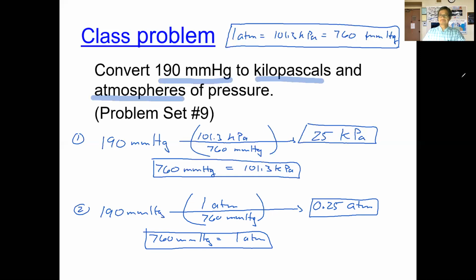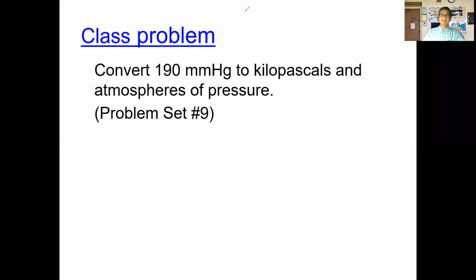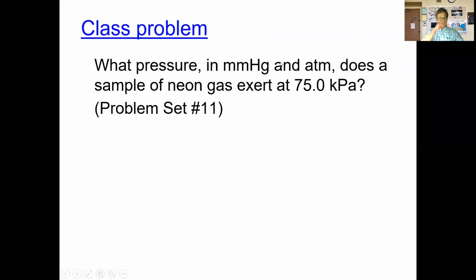Let's go ahead then and let's do another one. Let me ask you to do one more. Let's do number 11 here in your problem set. So again, take a couple minutes to work out this problem here, and then I'll work it out for you. Okay, go ahead and work on this problem.